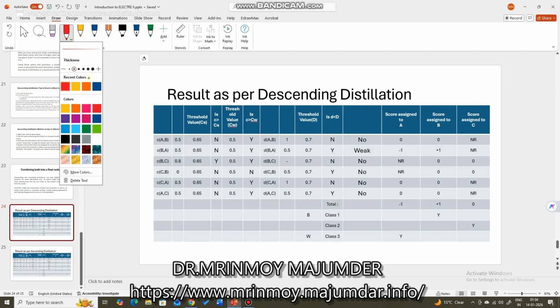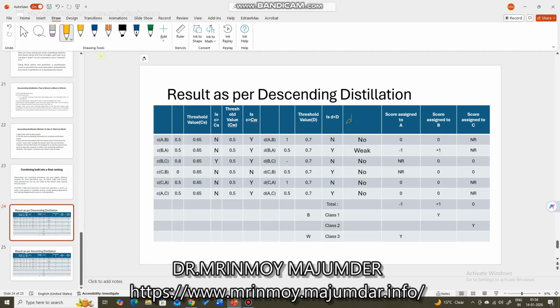Let me use a lighter color. This is the decision actually. Correct. This is the set. This is the concordance value, threshold value, question, threshold value weak, question, and this is the discordance value, the discordance index, and so on.